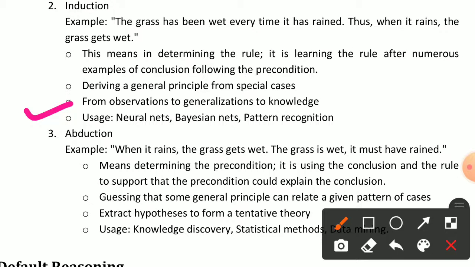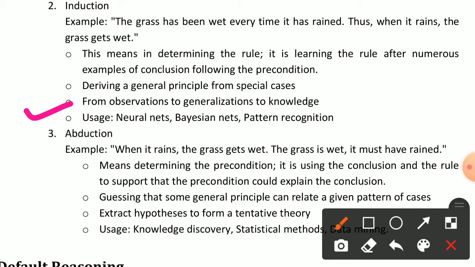Okay. It means determining the precondition. First we find out the precondition, using the conclusion and the rule to support that the precondition could explain the conclusion.